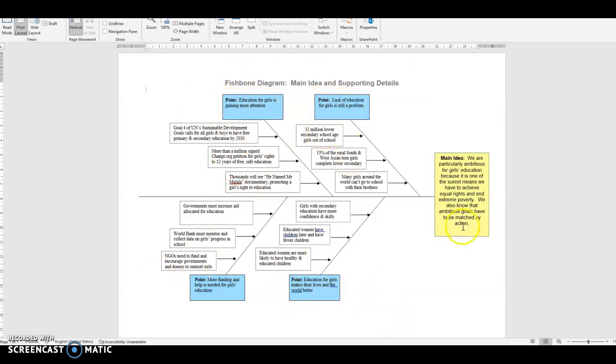So this is a neat little way that you can use a graphic text to show how an opinion piece is put together. You've got a main idea or an opinion, you've got specific supporting points, in this case 4 specific supporting points, and then evidence, supporting detail to back up each one of those points. And that's something you're going to have to try to do when you write your own opinions.